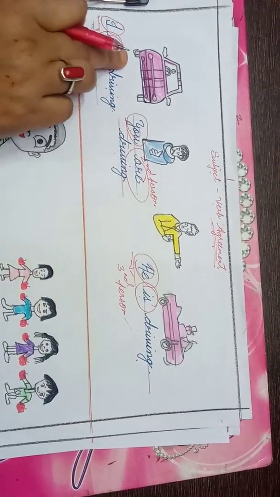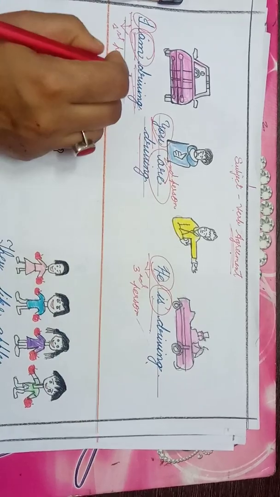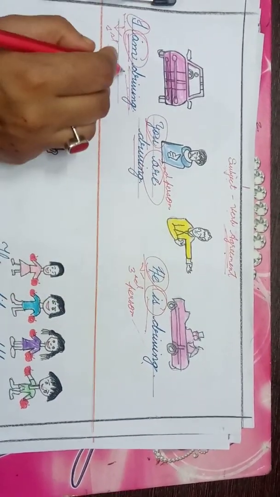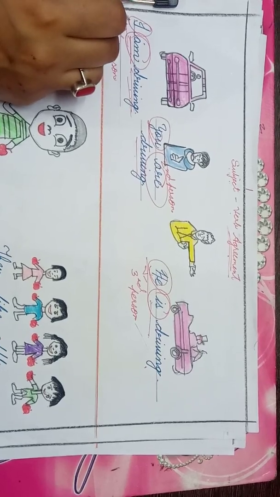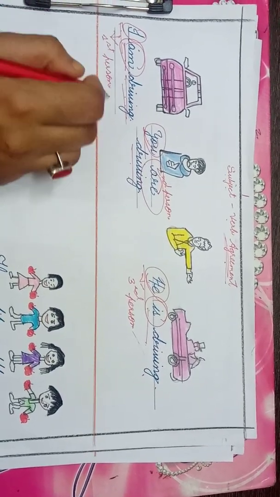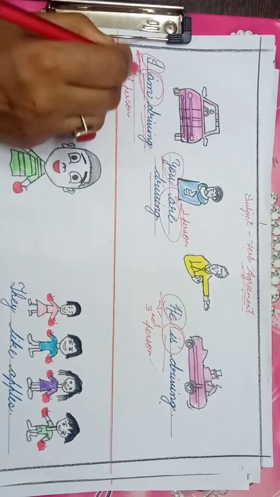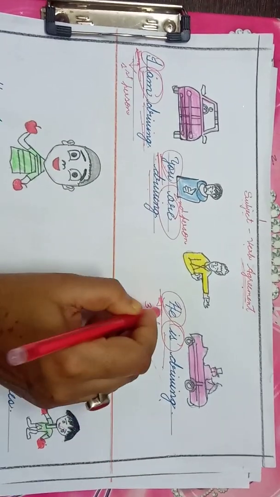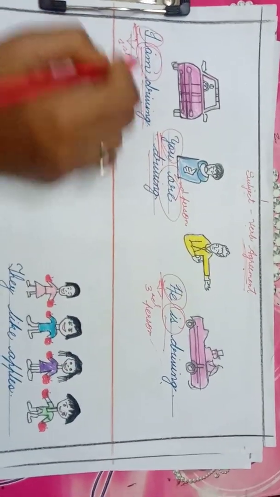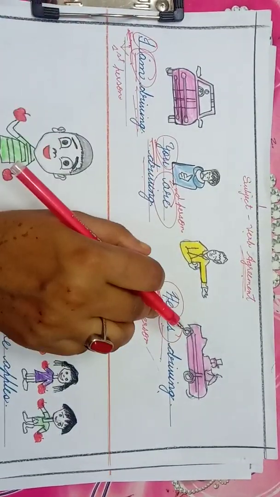So even though the word driving is a verb, if you look at the verb which is immediately after the subject, what do you see? You see that the verb changes. And why does the verb change? The verb changes as the person of the subject changes. So as the person changes from first person to second person to third person, the verb also changes accordingly.